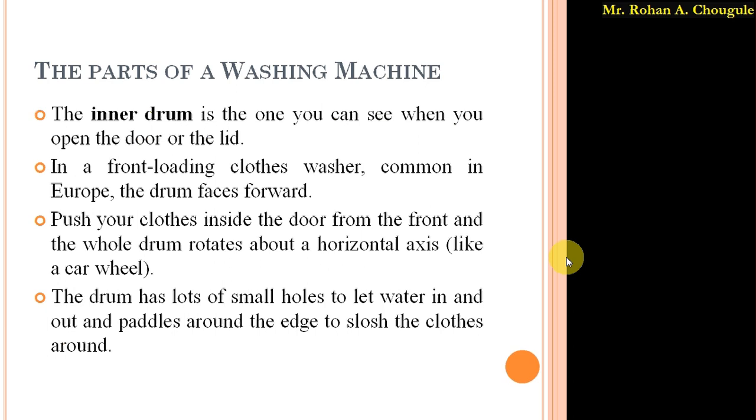So what is meant by rotating about the horizontal axis? It rotates the same way a car wheel rotates. Okay, so this is about the inner drum which is placed inside the front loading cloth washer.